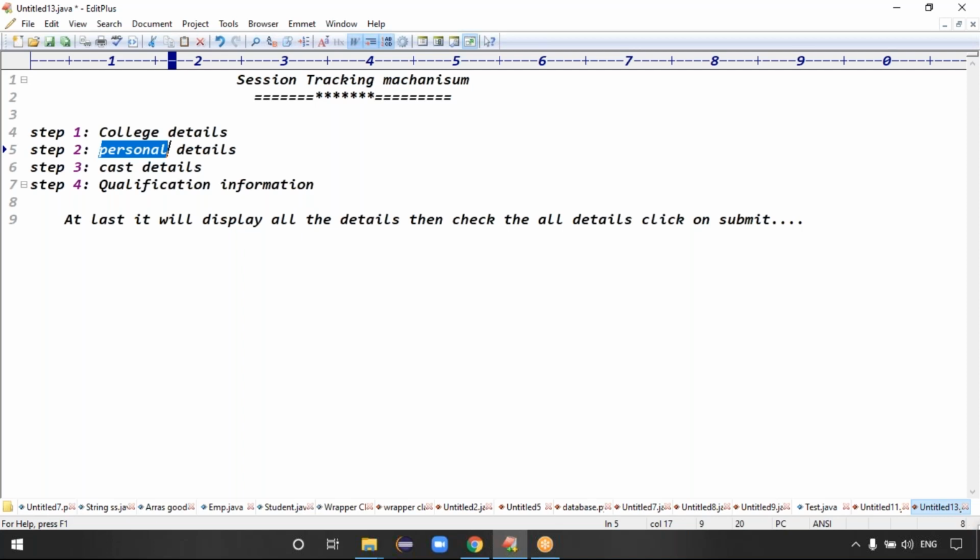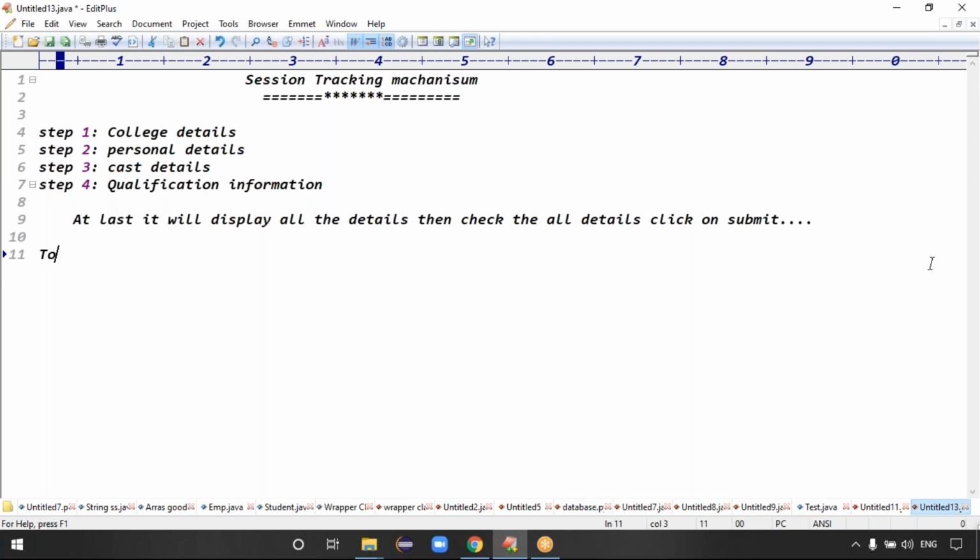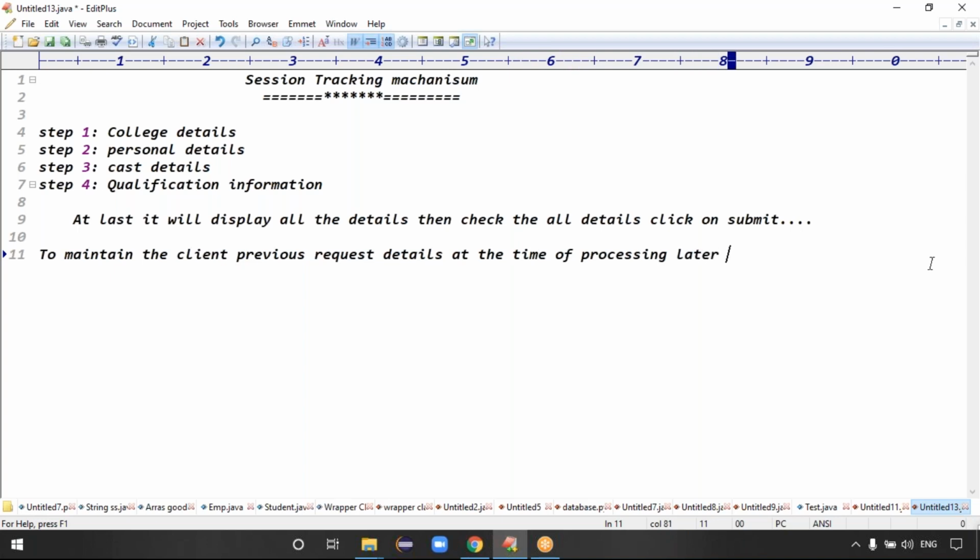So to maintain the client's previous request details at the time of processing a later request, which mechanism do we use?